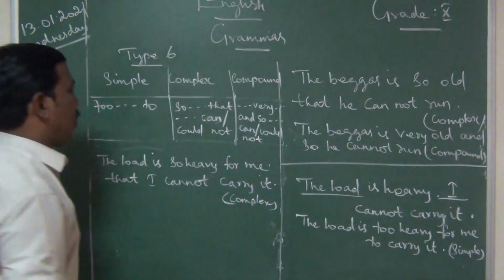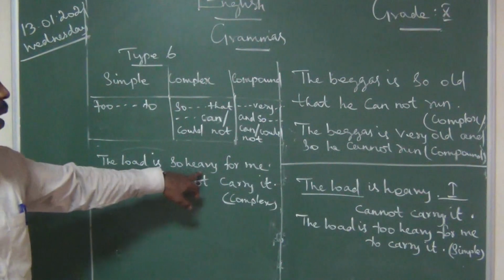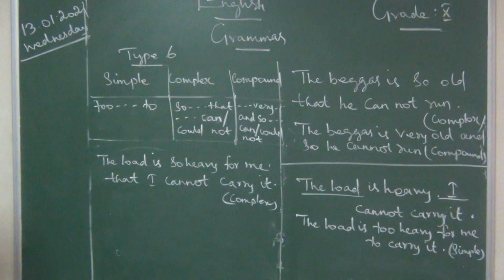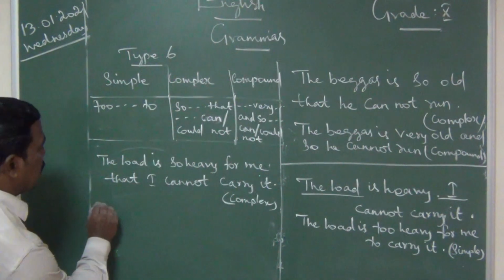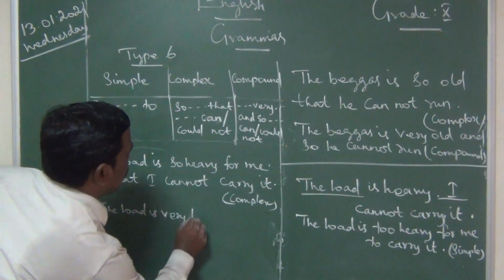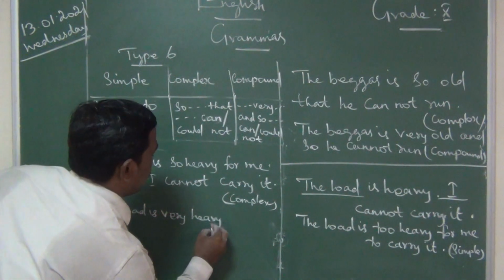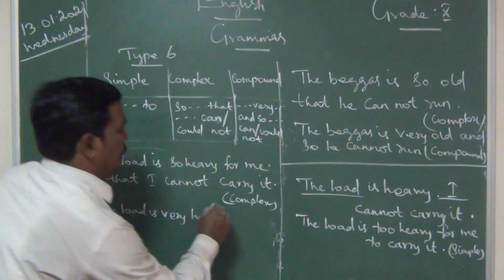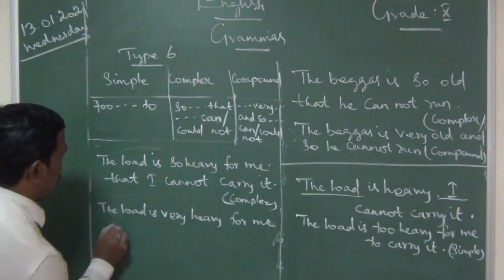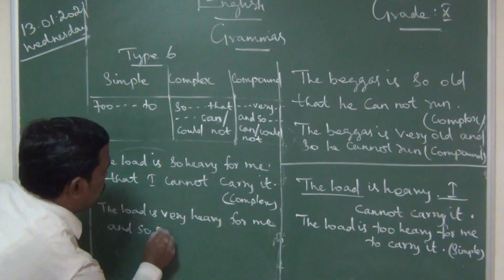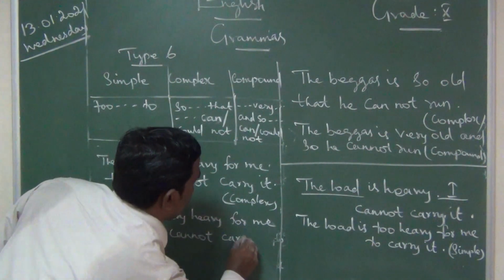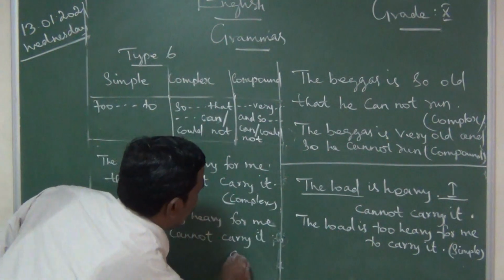How to write? The load is so heavy for me that I cannot carry it. Okay, this is complex. Then compound: the load is very heavy for me, and so I cannot carry it. This is compound.